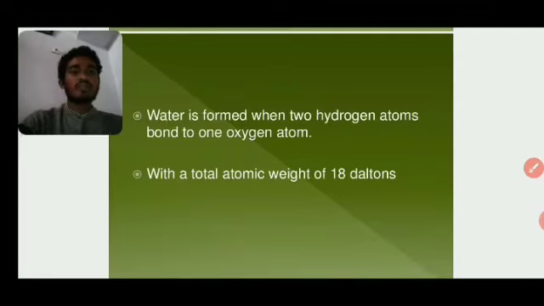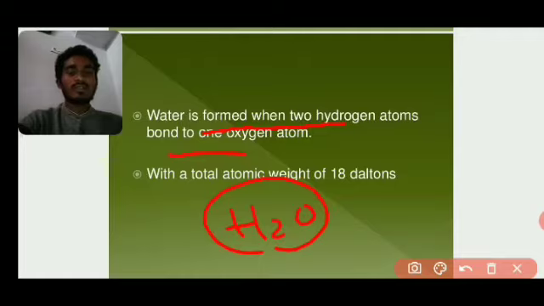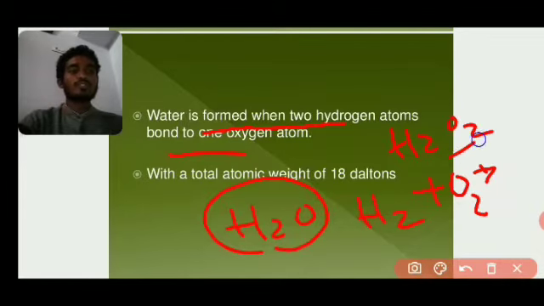Water is formed when two hydrogen atoms bond to one oxygen atom. So how is water formed? This is the water formula. Now I will show you. This is two hydrogen atoms and one oxygen atom, which form H2O, not H2O2, which is hydrogen peroxide. When two elements combine to form a molecule or compound, this is the water molecule. The total atomic weight of H2O is 18 daltons.